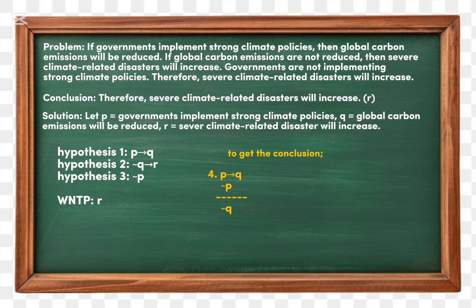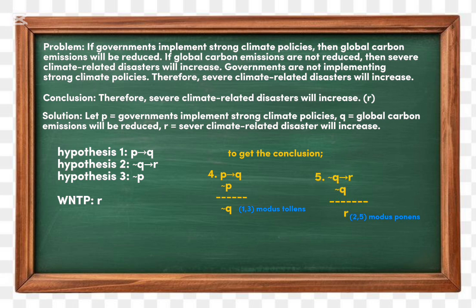First step, we can apply modus tollens on hypothesis 1 and 3. So P implies Q and not P, therefore not Q. Modus tollens states that if P implies Q is false, then Q must also be false. Since P implies Q is false and not P is true, we can conclude not Q is true. Now, we have not Q. We can proceed to the next step using modus ponens on hypothesis 2 and 4.